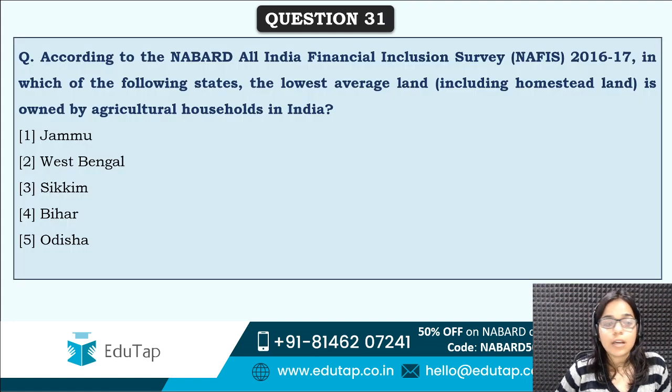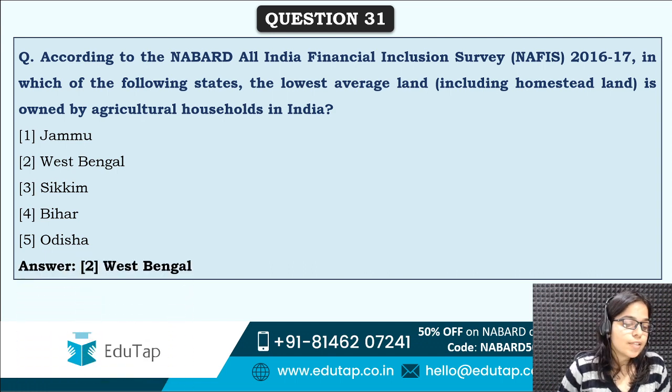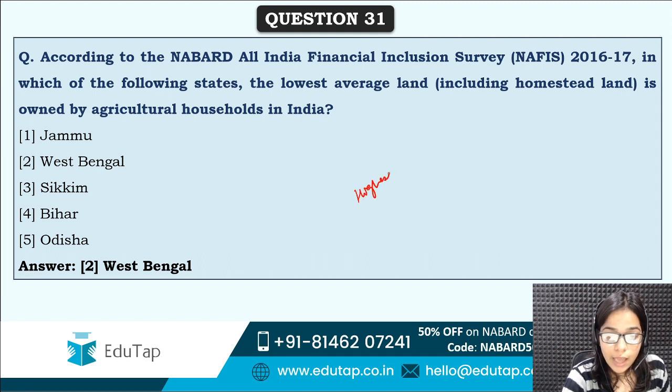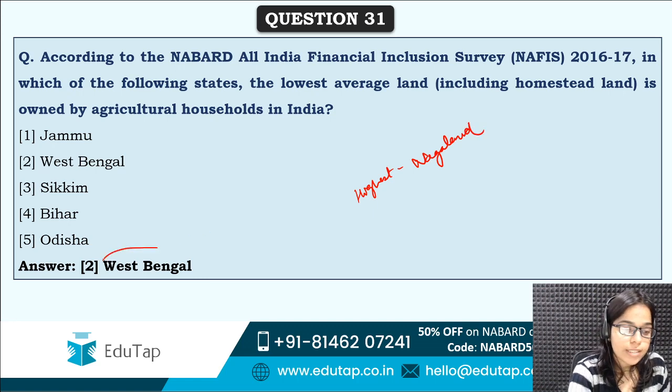Next is, in which of the following states is the lowest average land owned by agricultural households? So highest average land is owned by agricultural households in Nagaland. Now tell me the lowest average land state. Correct answer is option second, that is West Bengal. So remember, highest average land is owned by agricultural households in Nagaland and lowest in West Bengal.